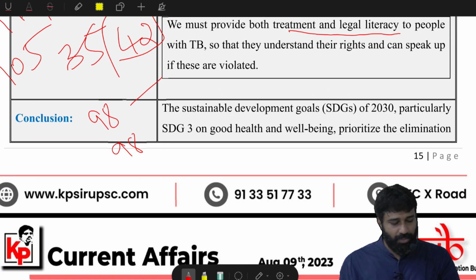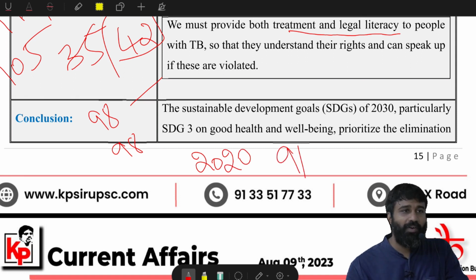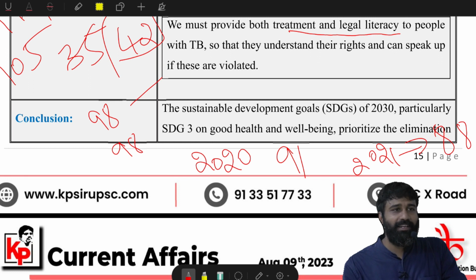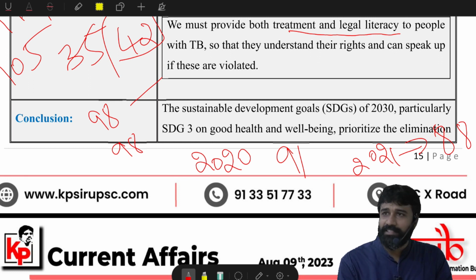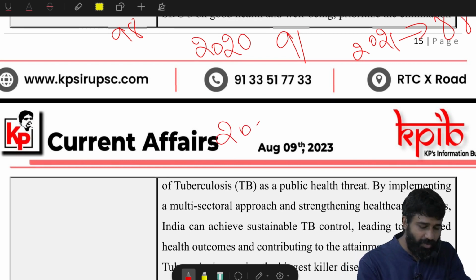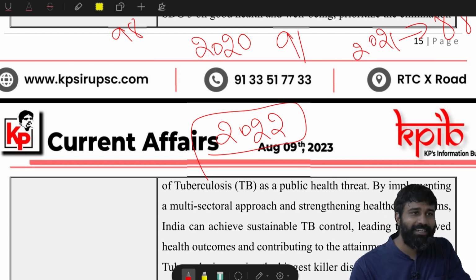And in 2020, the cutoff is 91, okay, and in 2021 the cutoff is 88, isn't it? 2022 cutoff is how much? 70, 75 above, 80, 86.